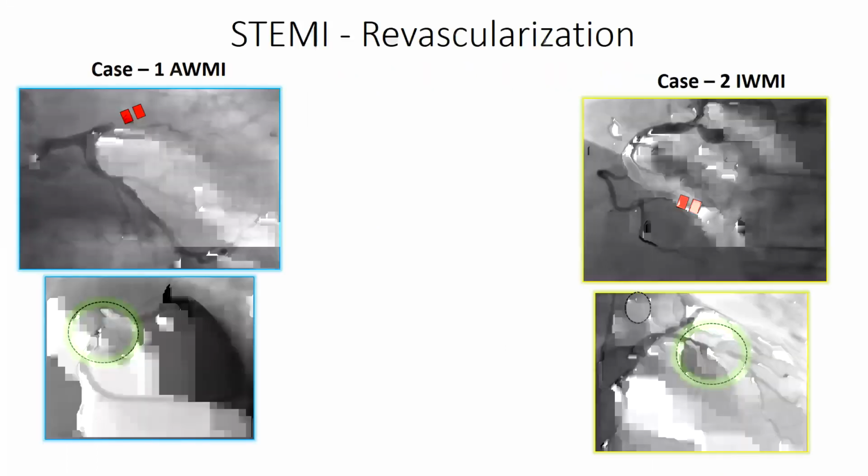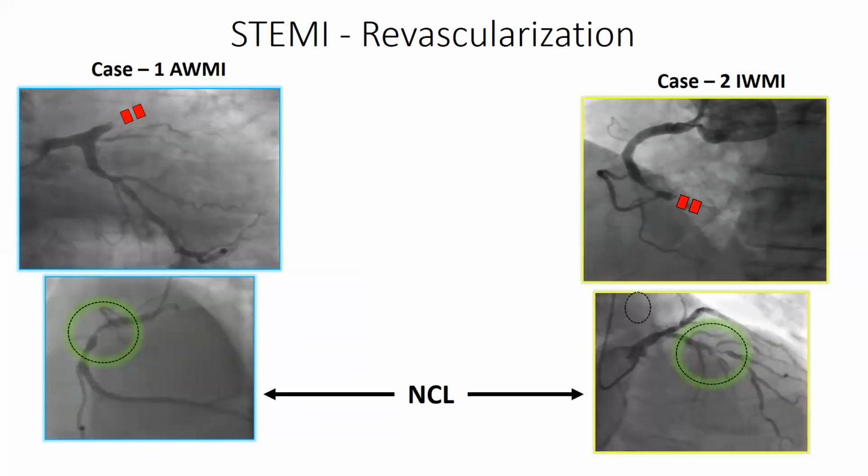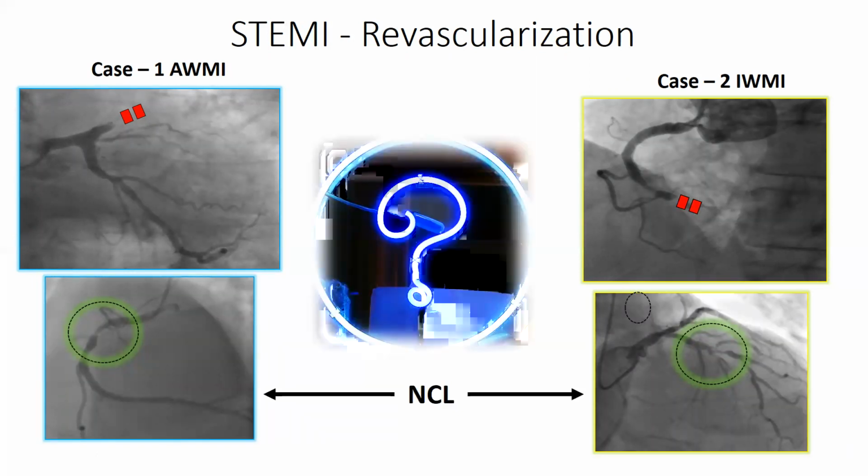The slide here shows you a very common scenario, two cases, one with anterior, one with inferior wall MI, and both of them have a non-culprit lesion, a significant LAD and RCA disease. So what should one do? This is the question which we'll answer over the next 10 to 15 minutes.